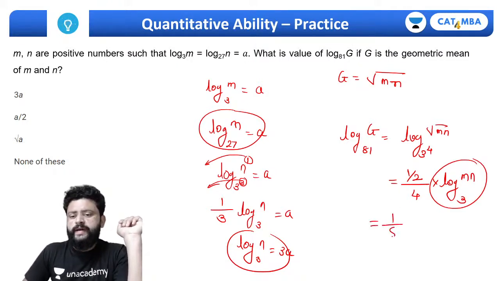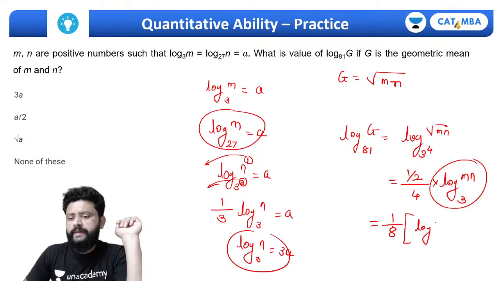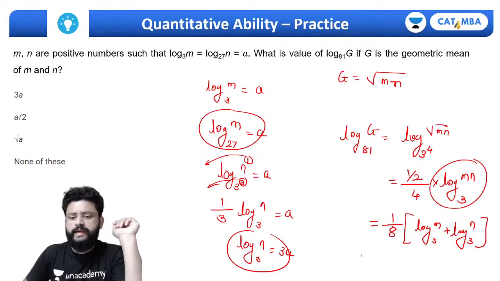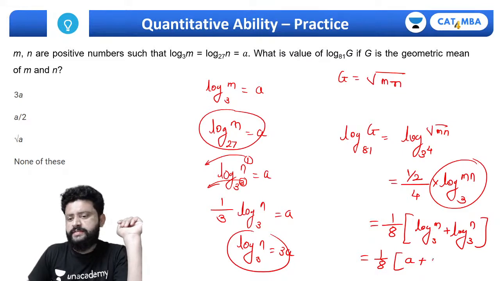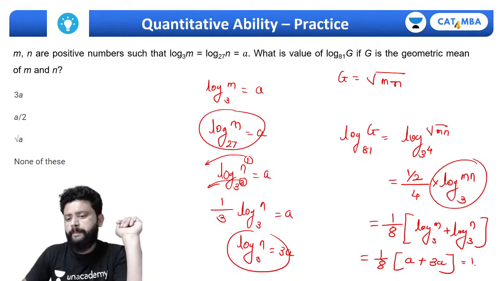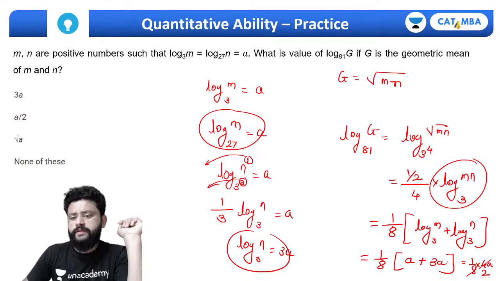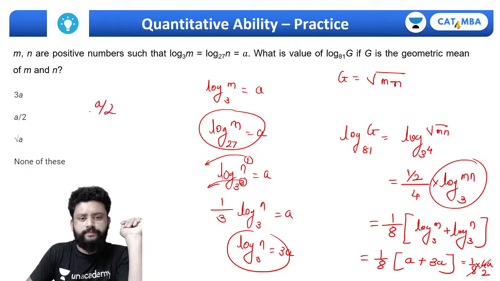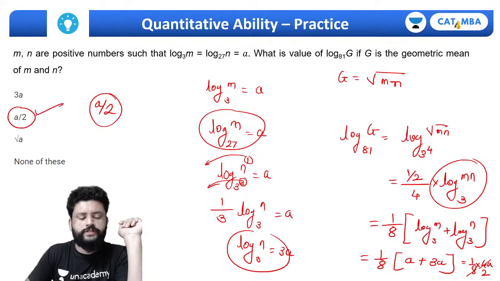Now this is 1 by 8 into, इसको मैं क्या लिख सकता हूँ, log of m to the base 3 plus log of n to the base 3, and we have these two values. Thus 1 by 8 into log of m is a, log of n is 3a, is 4a. 1 by 8 into 4a, that comes out to be a by 2. This is answer option C.